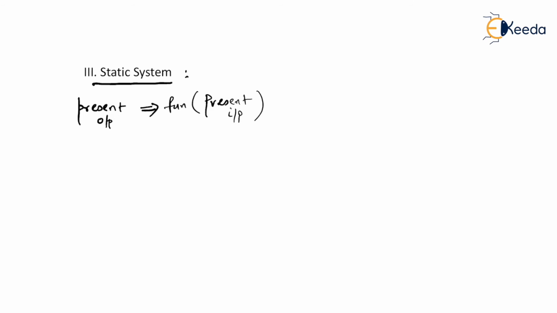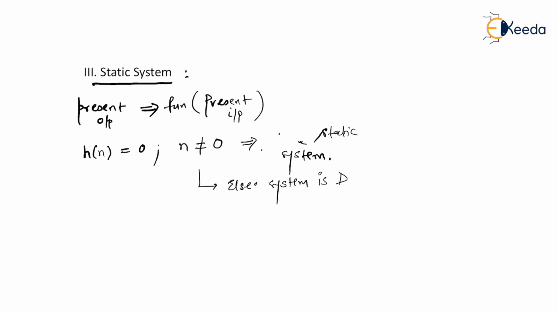So from the impulse response point of view, we write it this way: h of n should be equal to 0 when n is not equal to 0, then the system is said to be a static system. Okay, let me correct it, we should write a static system. Am I right? Else, the system is said to be a dynamic system. So now we need to prove this. Why should h of n be equal to 0 when n is not equal to 0? Only then it is a static system, else it is a dynamic system.